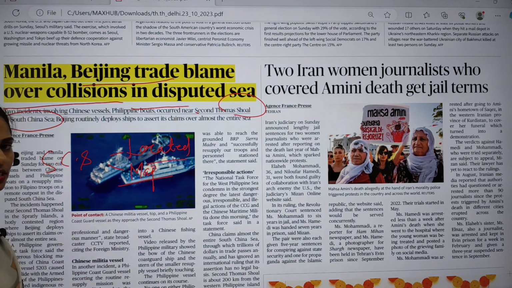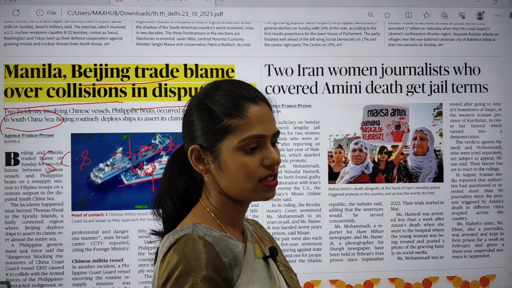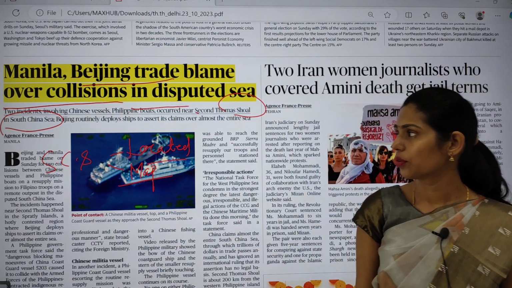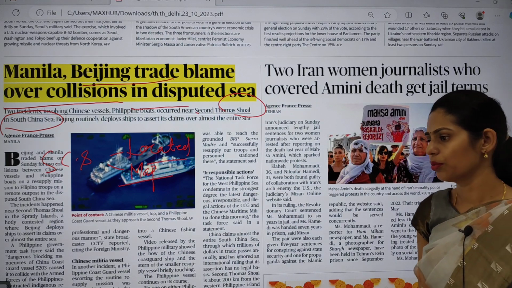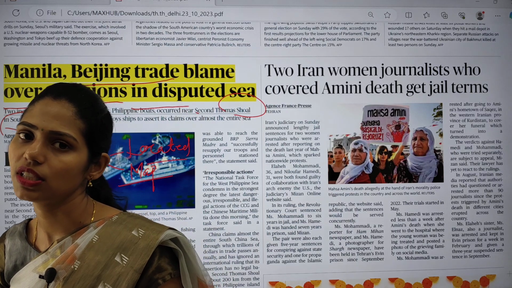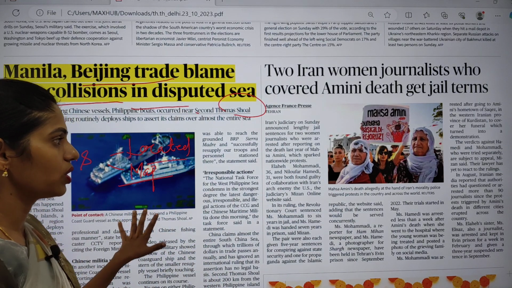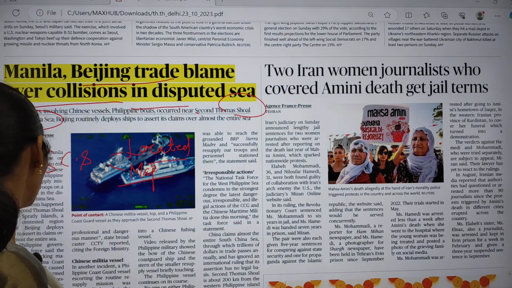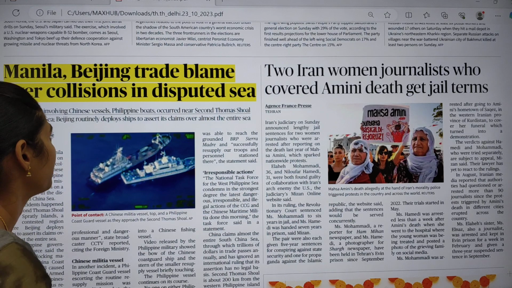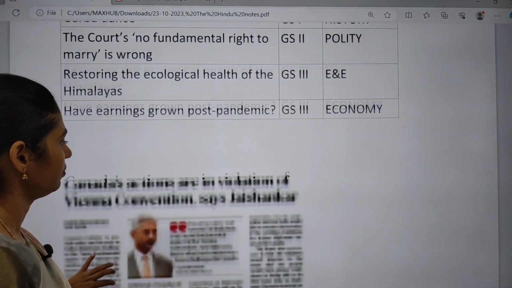And apart from this, you have to see which are the islands disputed between India and China and other countries. Like we have Paracels, Spratly and Scarborough Islands, and you have to see what is the importance of the South China Sea. We have discussed that topic a number of times. So these are some dimensions that you have to think, and these are the important articles that appeared in today's Hindu newspaper. Now let us try to see the detailed analysis.